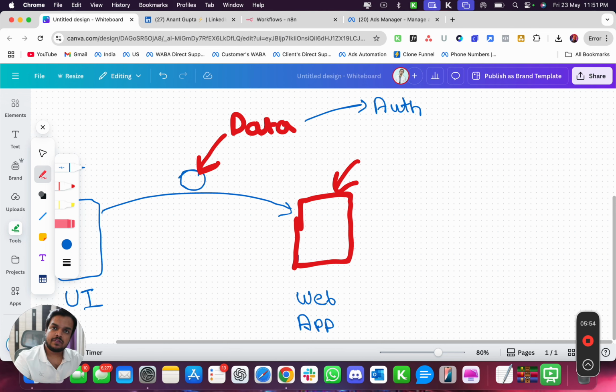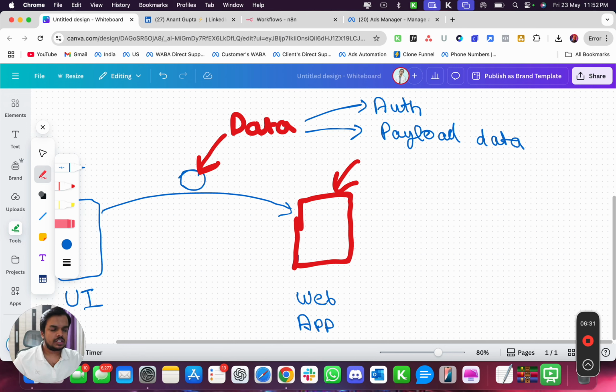So the very first thing, we have to make sure that we are passing on the authorization key, because the web application will check if the person is authorized to access or manipulate the data or not. And that's why you pass the authorization key. And then the second thing you pass is called payload data. Now, in the simplest words, it's nothing but the context of your API call, right? If you want to ask something or manipulate something in the web application, you need to give more context, right?